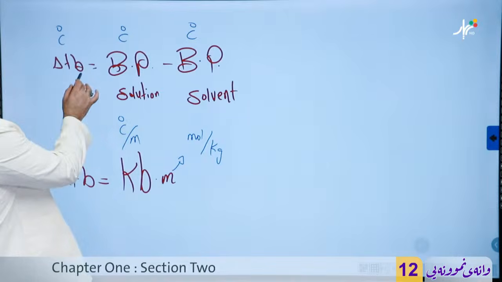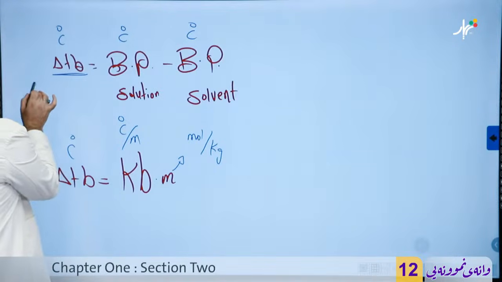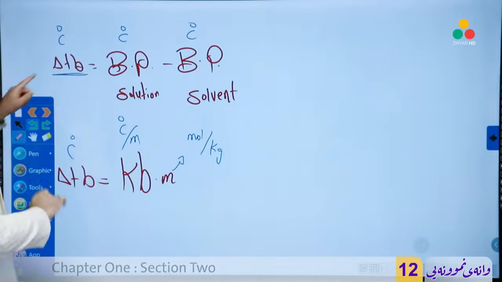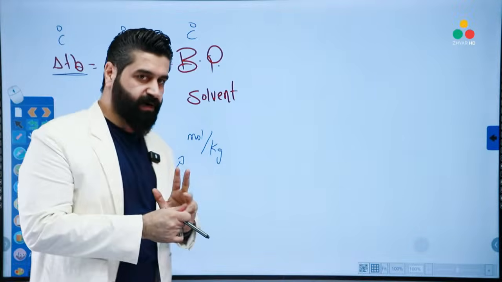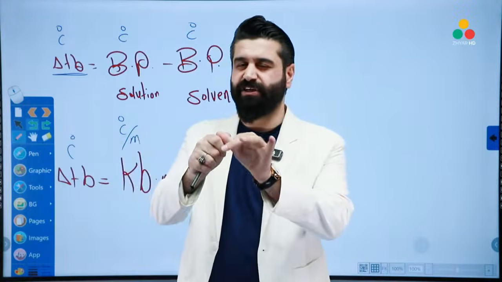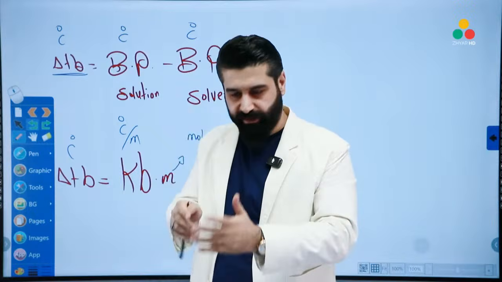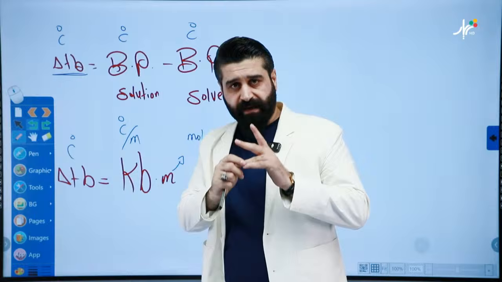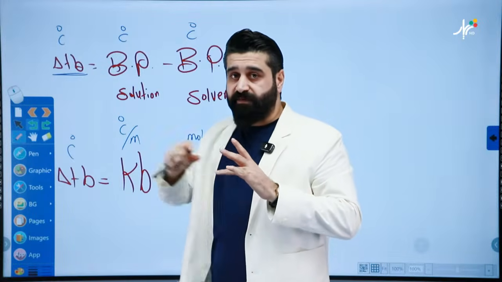The names. Write the names. This one is called change in boiling point. Write the following names. The first one, change in boiling point. The second one, boiling point elevation.